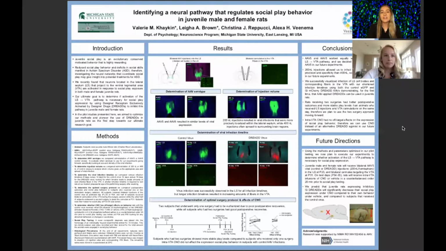And we work in Dr. Alexa Veenema's Neurobiology of Social Behavior Lab at Michigan State University. Today, we'll be sharing a pilot study where we optimize new methods in preparation for performing a series of experiments to identify a neural pathway that regulates social play behavior in juvenile male and female rats.